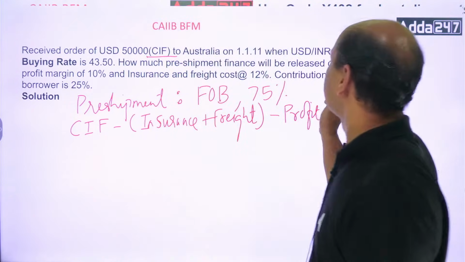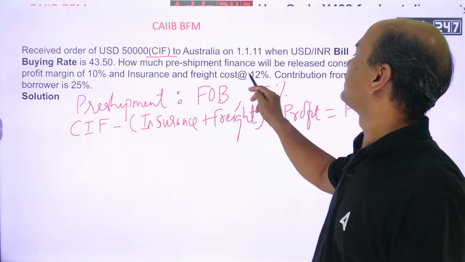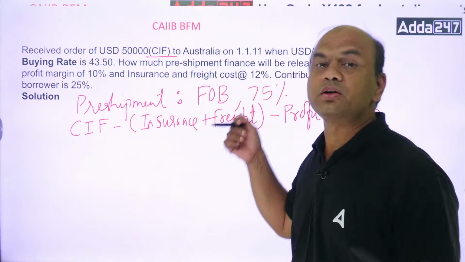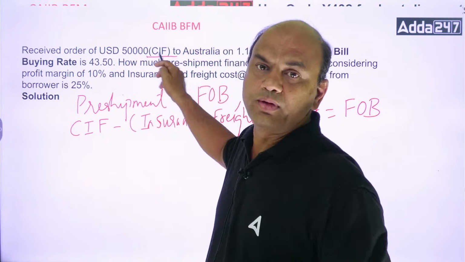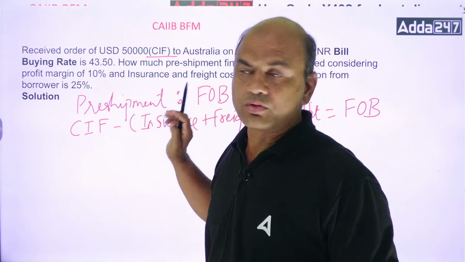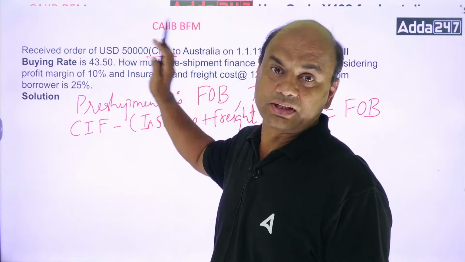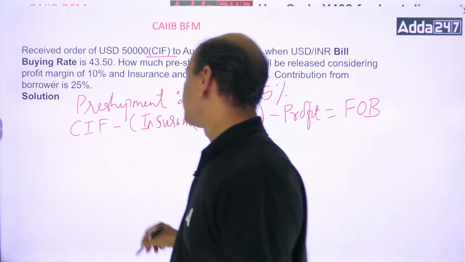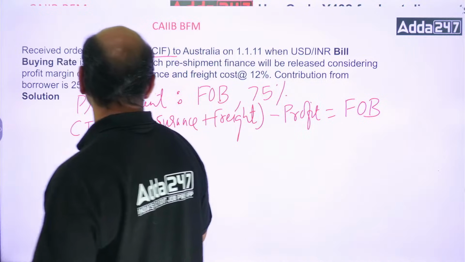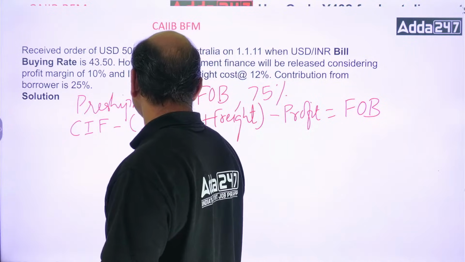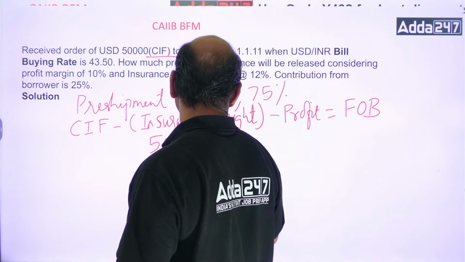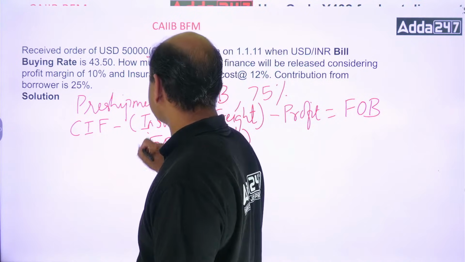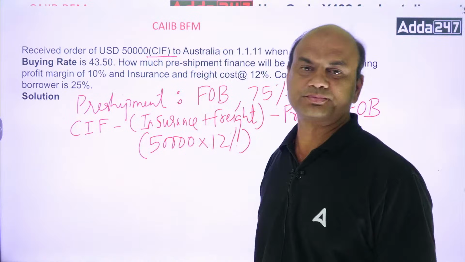Insurance and freight cost 12%. 12% of what? 12% of your CIF value. So insurance and freight will be 50,000 into 12%.